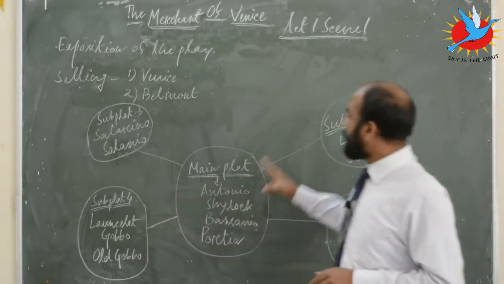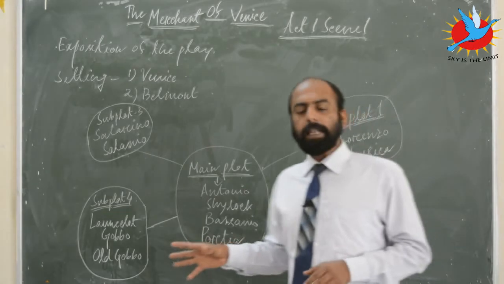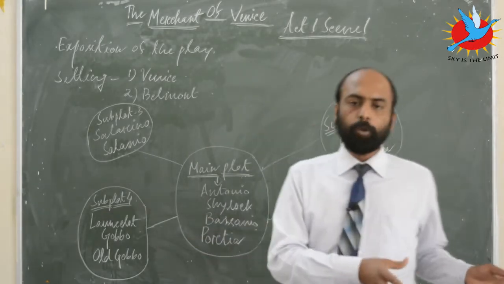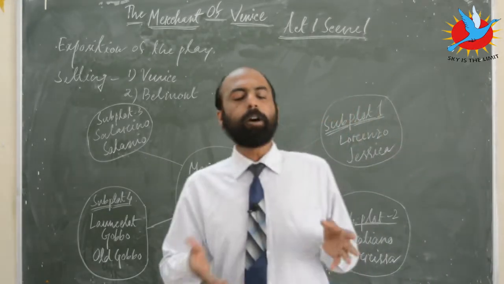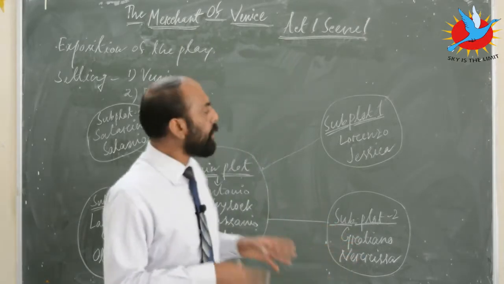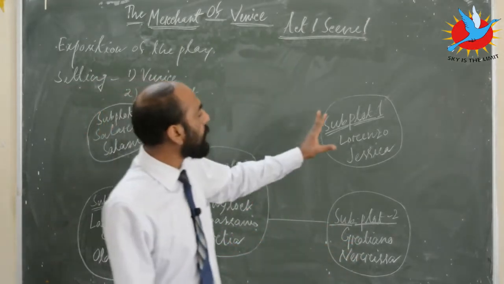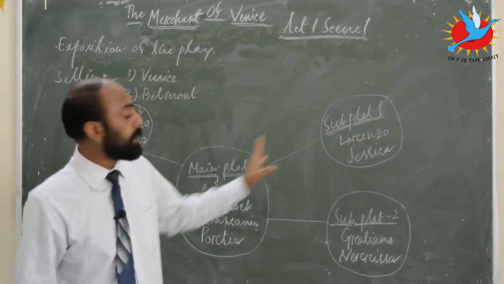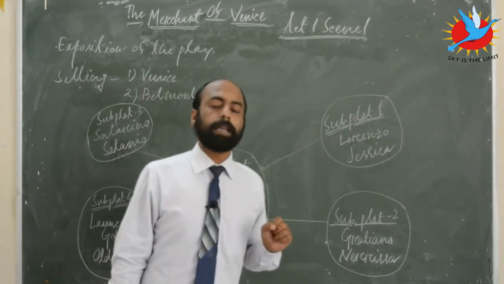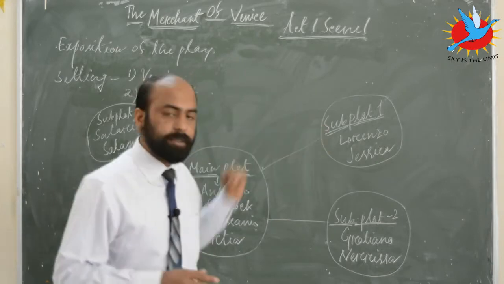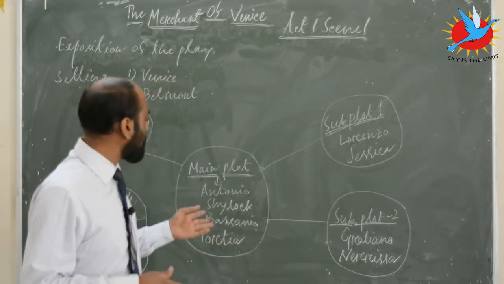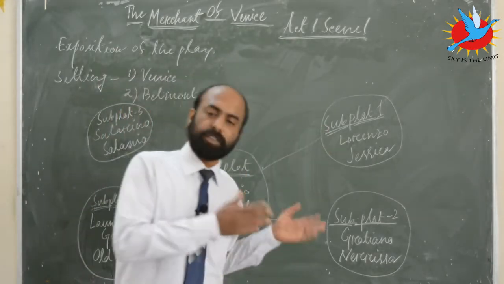It doesn't mean that there are no other characters. There are other characters in the play who directly or indirectly also have some effect on the play. One of the most important subplots of the play, which I have numbered here as subplot number 1, involves two characters. One is Lorenzo, an amorous friend of Bassanio as well as Antonio, and a Christian boy.